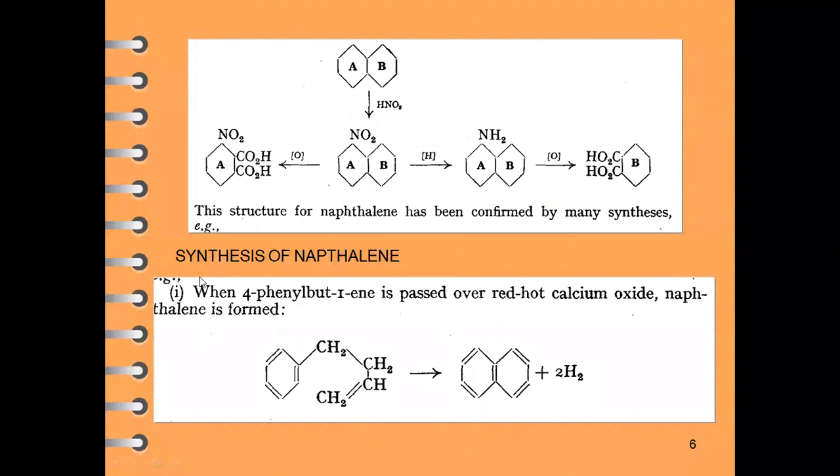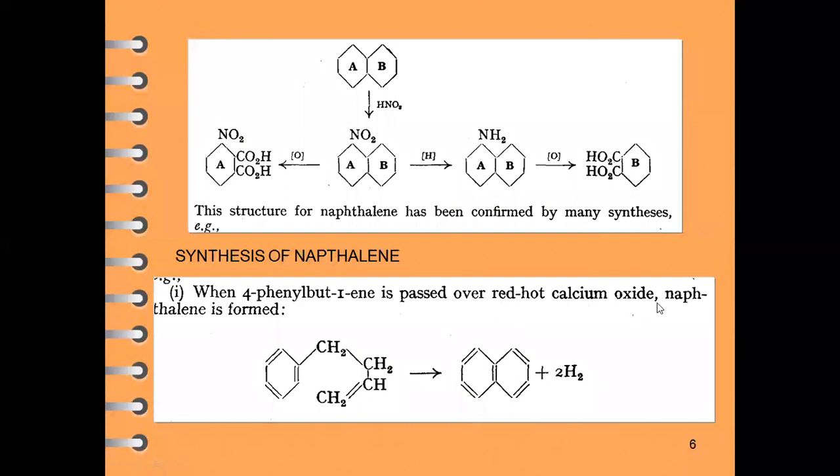Later on, several methods are used for the synthesis of naphthalene. The first approach for the synthesis of naphthalene is when 4-phenyl butene is passed over red hot calcium oxide.